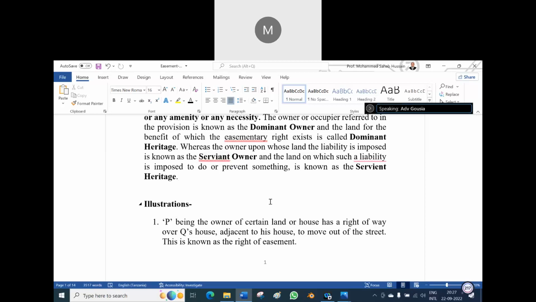So, two ways it will be known. Number one, a person who is the owner of the property or the occupier of the property is known as number one, dominant owner, number two, servient owner. And the property which is enjoyed is number one, dominant heritage, number two, servient heritage. It is there on the screen.